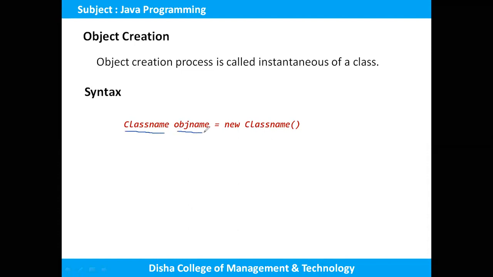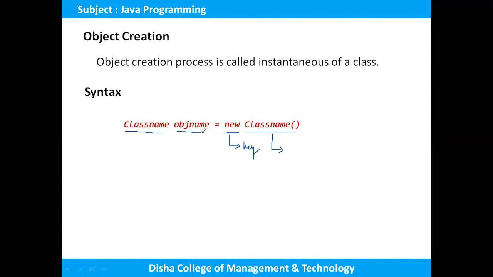The class name should start with a capital letter, but the object name should not start with a capital letter. Then after that, equal to, the new operator is here. This is the class constructor. We'll discuss what a constructor is in this slide. Here new is a keyword, or an operator, which is used to create the space for that object in memory, and due to this class name, this constructor, the object is initialized.